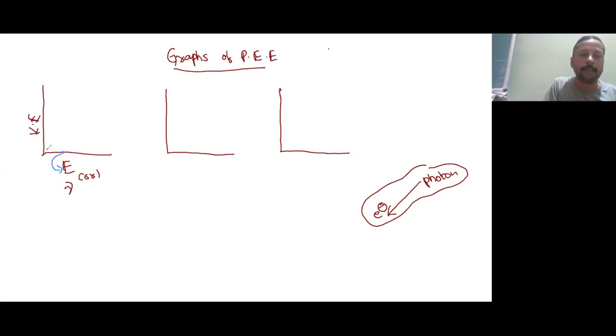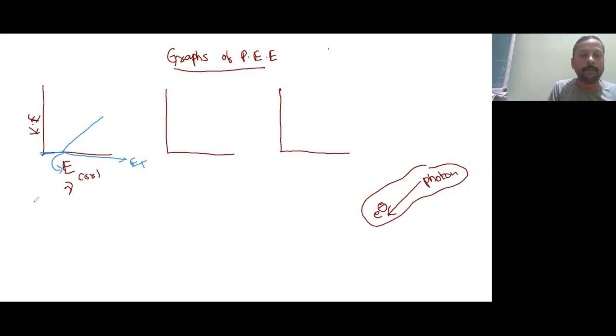But kinetic energy, I told you, when the given energy is exactly equal to threshold energy, here Et, understood? At that time, kinetic energy is how much? Zero. But as soon as the energy increases, the kinetic energy will start increasing.